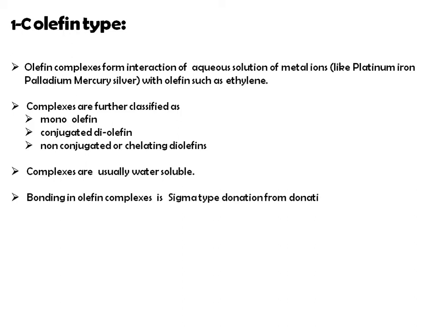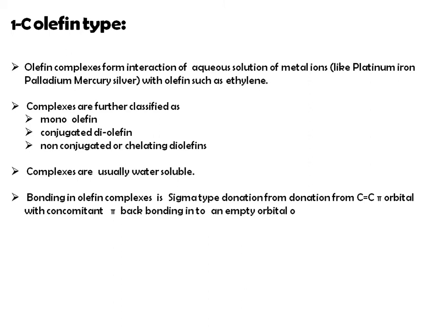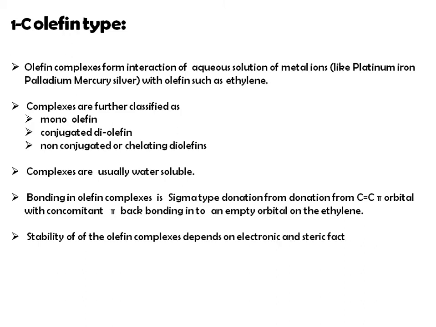Okay, which complexes? Metal ion plus olefin complexes. Bonding of these complexes is because of sigma type donation. Sigma electron is donated and forms a carbon-carbon pi bond or pi orbital, with concomitant pi back bonding into an empty orbital of ethylene. Then the stability of these olefin complexes depends on electronic and steric factors.